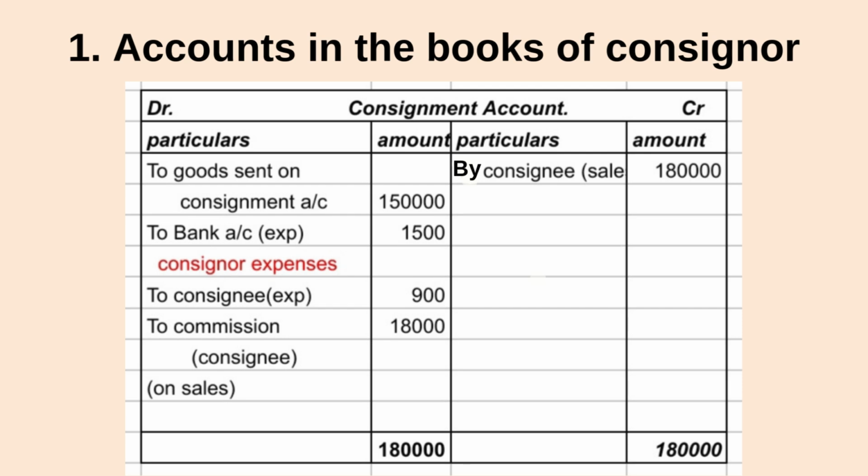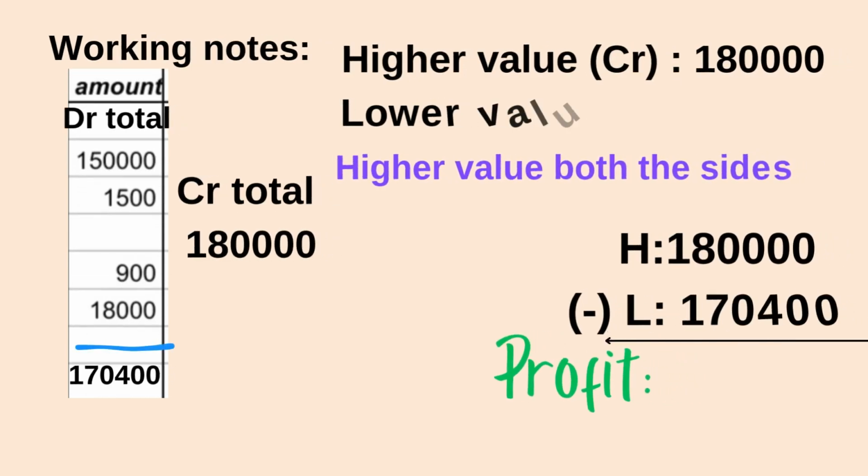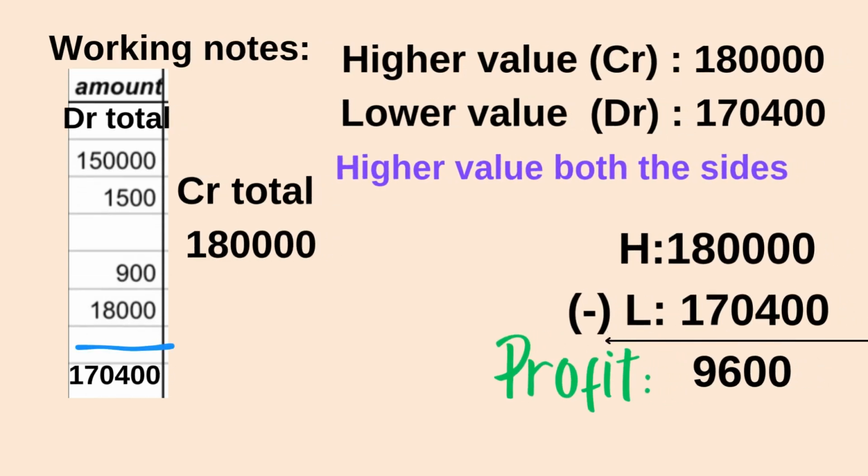Now let's find out whether we are getting profit or loss. Do the total of debit and credit. On the debit side we got 1,70,400, and on the credit side we got 1,80,000. Find out the higher value and lower value. Now write the higher value on both sides of the balancing figure and calculate. Deduct the lower value from the higher value, which gives us the amount of 9,600, which is considered to be profit.